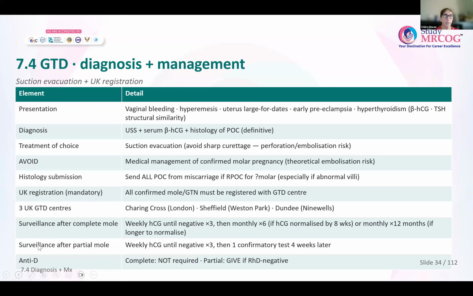She can present with early preeclampsia, hyperthyroidism, especially because the alpha subunit of beta HCG and TSH is similar. Because we saw that in the molar pregnancy, there are very high levels of beta HCG, TSH could sometimes be suppressed, and then you get hyperthyroidism. Now the diagnosis is by ultrasound pictures and serum beta HCG, and the definitive diagnosis of molar pregnancy is only after histology. Whether it is a complete mole or a partial mole, only histology will confirm.